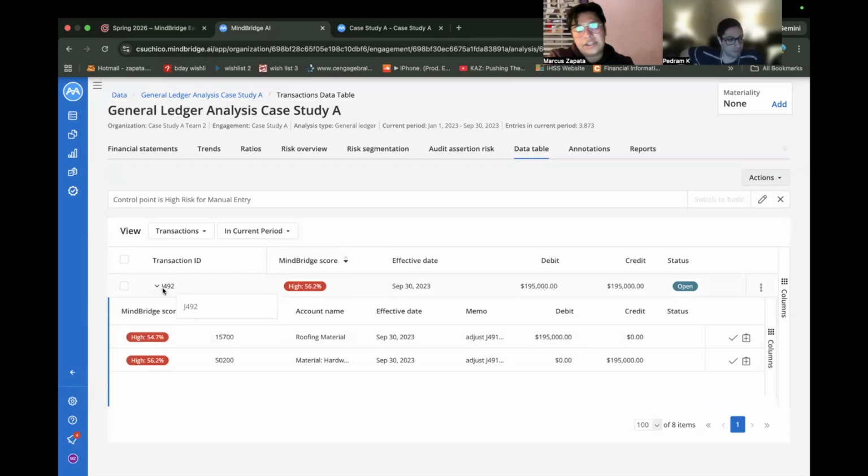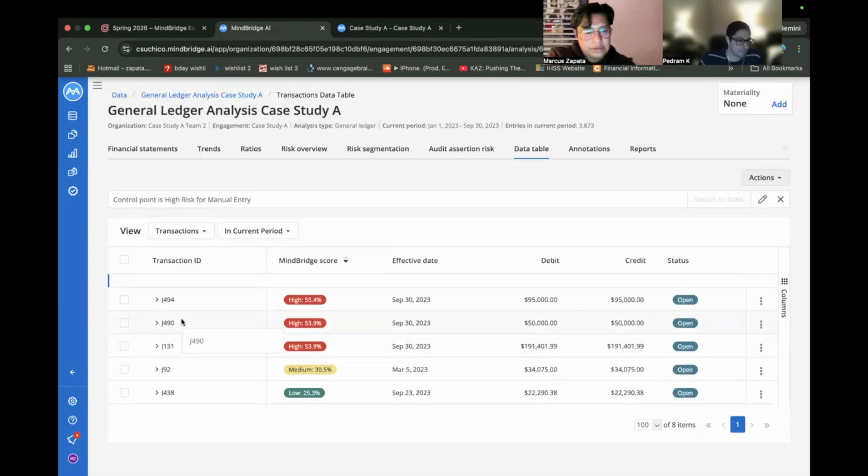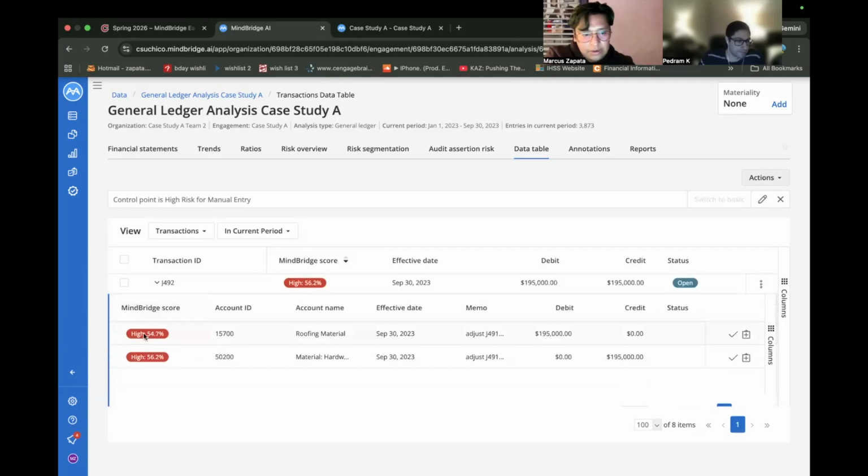This is J492. So he's telling whoever's balancing the books to adjust this, right? By crediting the material and then giving a debit to the roofing material, right? So by crediting the cost of goods sold, this decreases the expense, and he debits the asset, right? So this fictitiously raises the revenue, as well as, we'll click on, where's that other one?